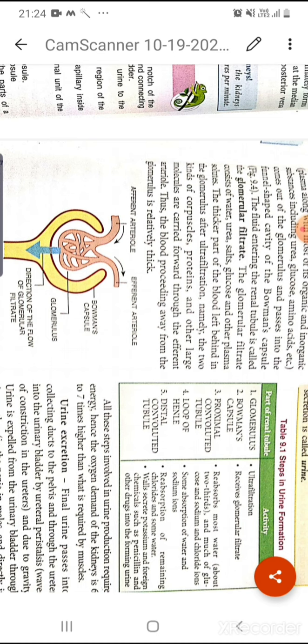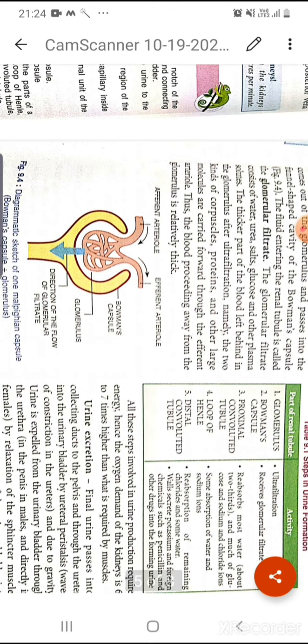Now the glomerular filtrate consists of water, urea, glucose and some other solutes, and the thicker part of the blood. Why is it the thicker part of the blood? Because most of the liquid portion, the plasma part of the blood, has already been filtered out and is present in the glomerular filtrate. So the thicker blood is left behind in the glomerulus after ultrafiltration. Thus the blood proceeding away from the glomerulus is relatively thick.